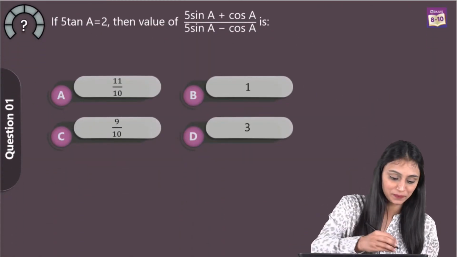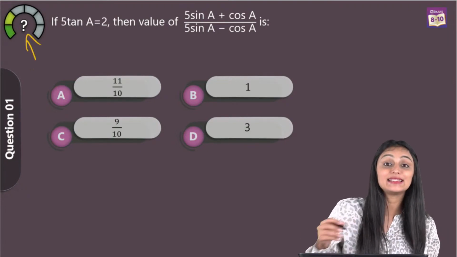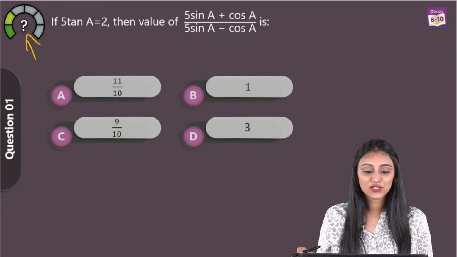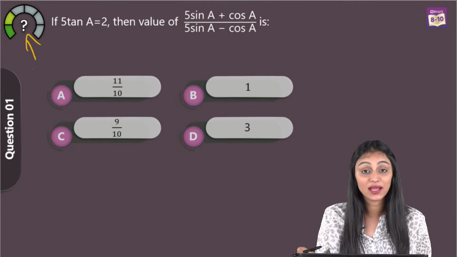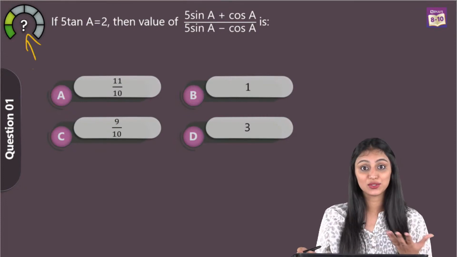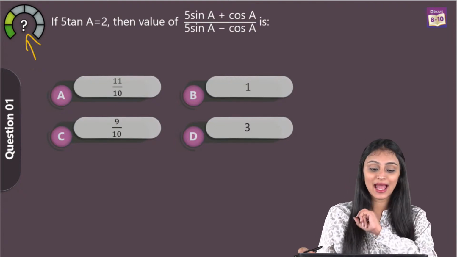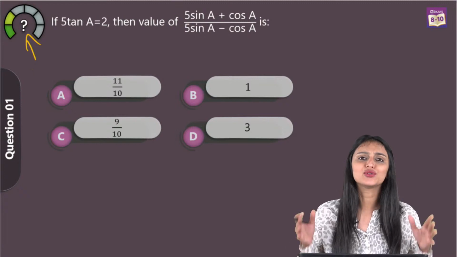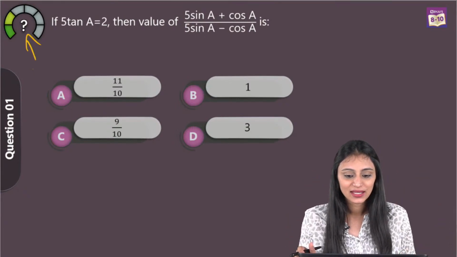Here is the first one, and as you can see, this is an easy level question. If 5 tan A is equal to 2, then what is the value of (5 sin A plus cos A) upon (5 sin A minus cos A)? Before I start to solve this, I want you to report your answers to me. So get your pens and paper ready and start solving this question and tell me what answers you have got. And those who don't know how to solve this, that's okay. You can follow me.